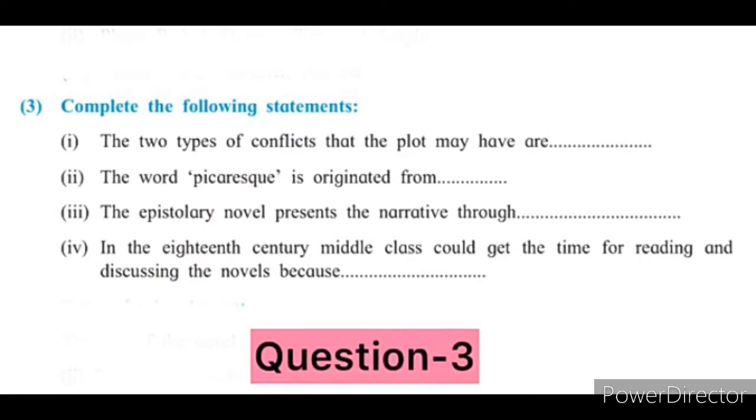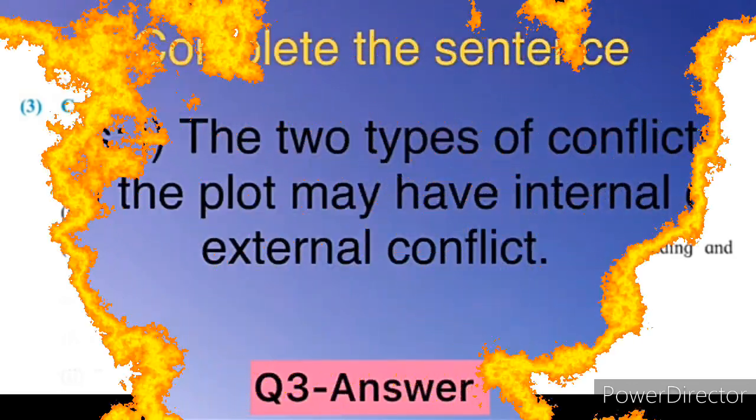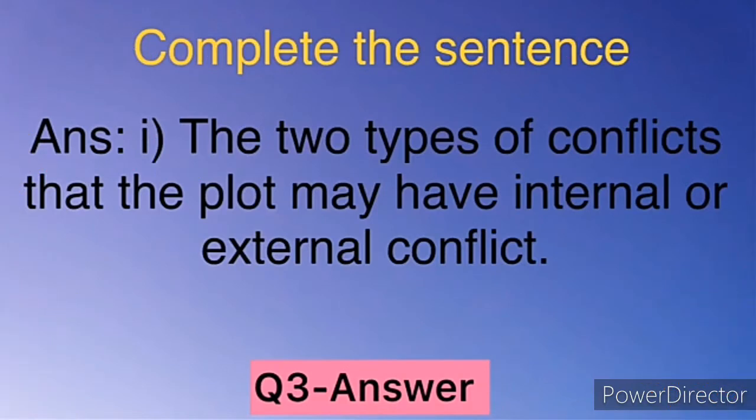You have to fill in the blanks. Blanks are given, you have to fill them as I taught, so it would be easier for you to understand and give the answer. First one, the 2 types of conflict that the plot may have are, I had told you there are 2 things which are very strong in the plot, and they are, first one, internal, and next is external. So the answer is internal or external conflict.